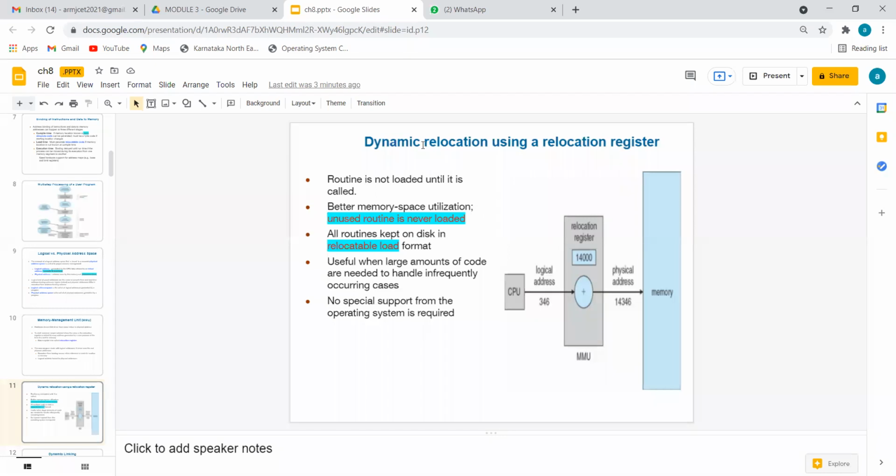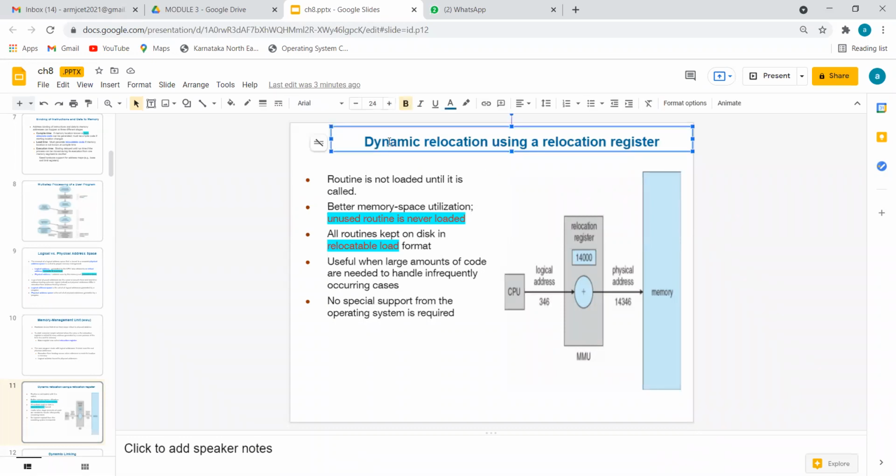Say, for example, three students are sitting on three different benches. Only one student is convinced, and another student is unable to be convinced. So two students can sit together because of the relocation, but the third person of this group will remain separate because the third person on that bench is not convinced. The meaning is, dynamically they decide based upon their requirement.